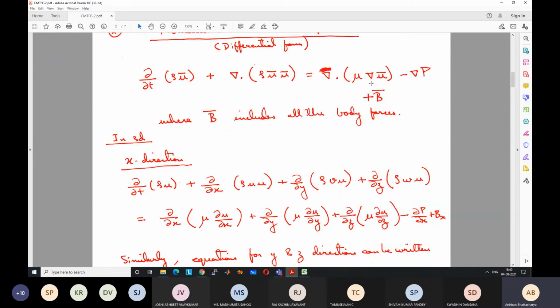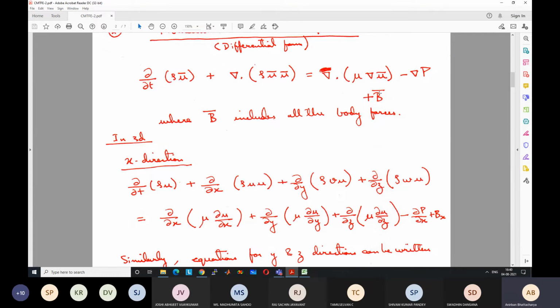Similarly, this will also result in 9 terms. 3 are in the x direction equation, 3 in the y, and 3 in the z direction equation. For the x direction equation, these viscous terms are del x of mu del u del x plus del y of mu del u del y plus del z of mu del u del z. Pressure term is actually one term for each direction. So del p del x for the x direction.